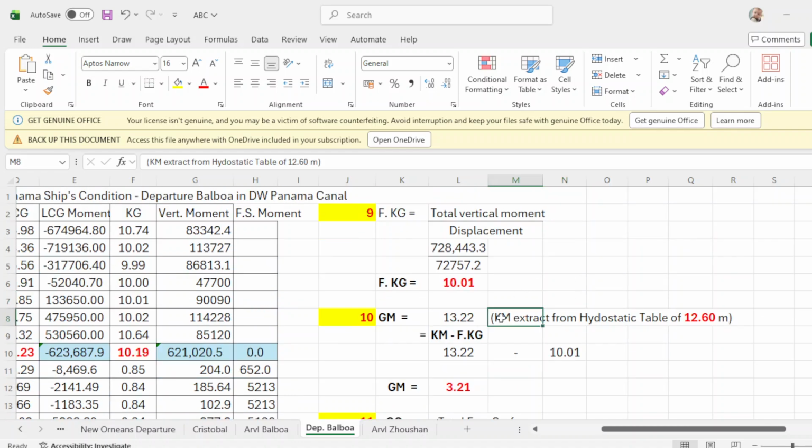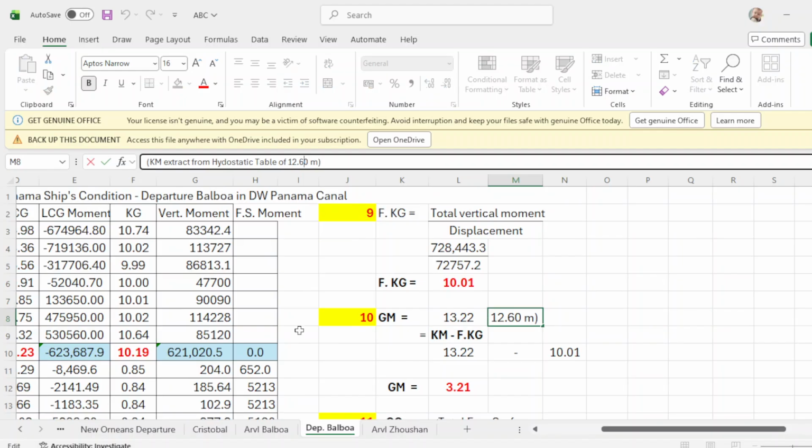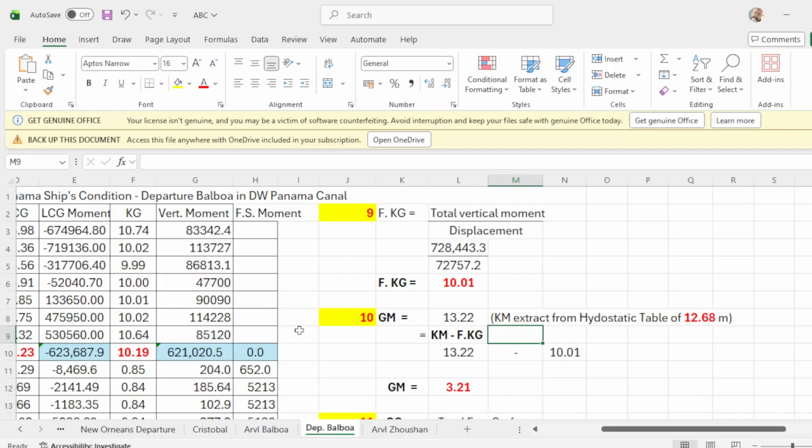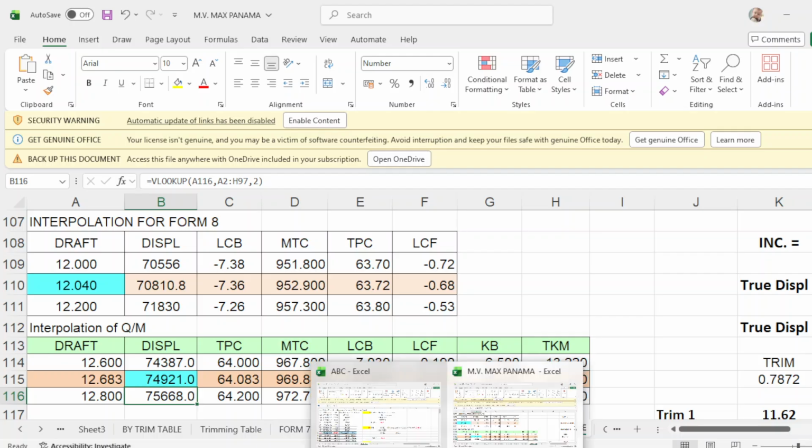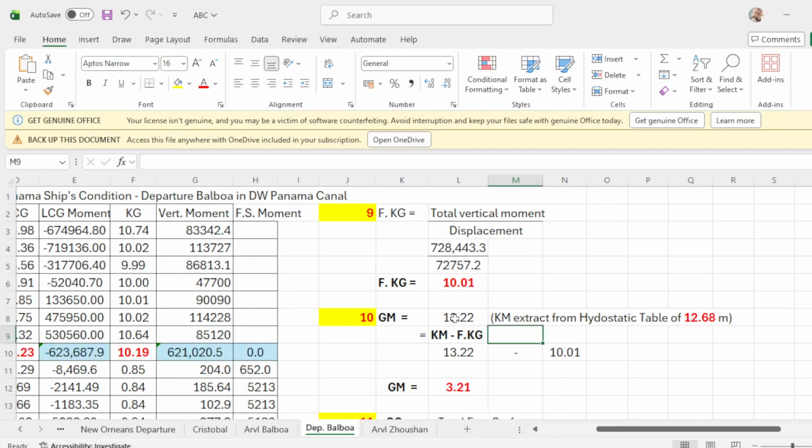Put this, it will be 12.68. What is your KM? For 12.68, the KM is 13.22. So GM equals KM minus final KG. Your KM is 13.22 minus your final KG of 10.01, and your GM is 3.21.